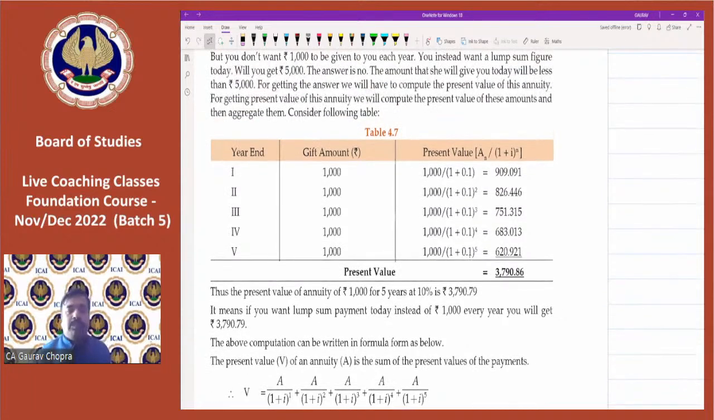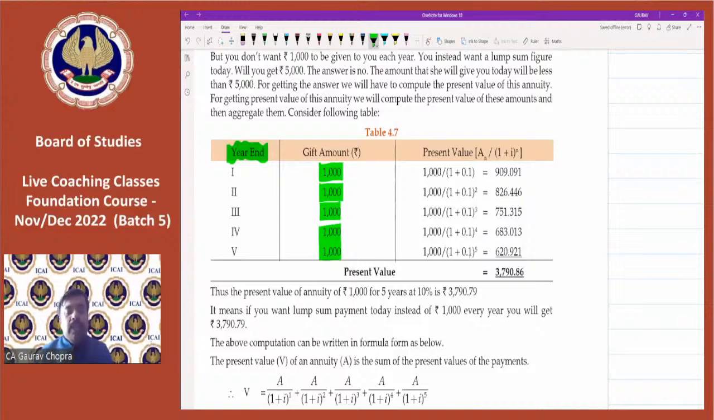So now what we have to do, this time we are talking about annuity. We are talking about present value of annuity regular. So let's say this is year end. At the end of first year, we are getting 1,000 rupees. At the end of second year, again 1,000. Third year also 1,000. Fourth year, and then fifth year. So we are receiving 1,000 rupees at the end of every year.